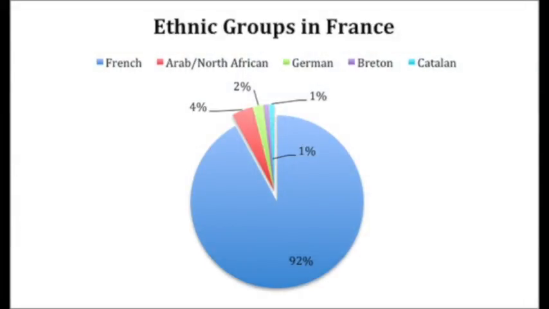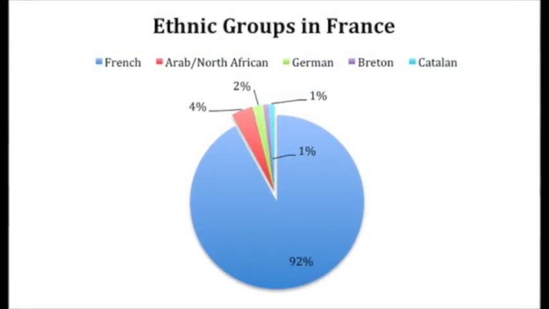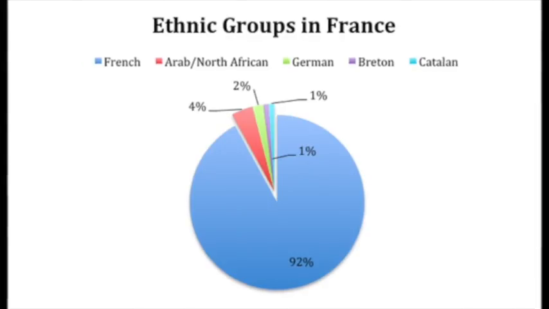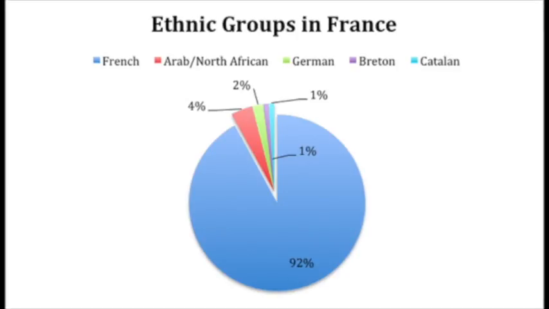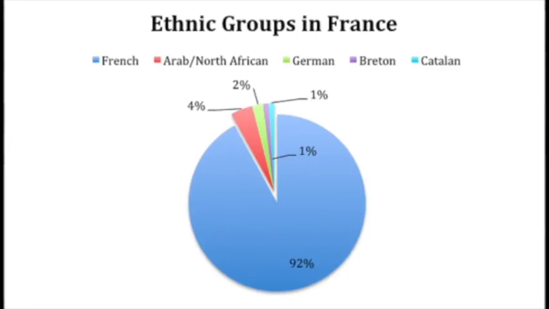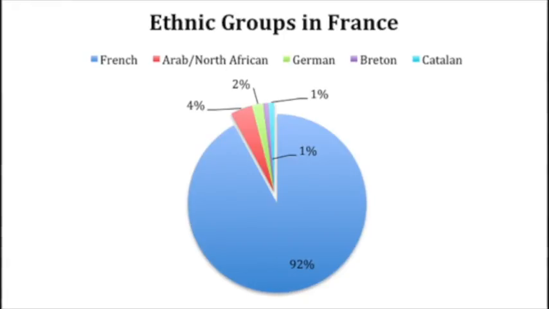There are many different areas in the socio-culture of France. To begin with, the ethnic groups in France are first and foremost French, which is 92%, Arab North African, which is 4%, German, which is 2%, and Breton, 1%, along with Catalan, which is another 1%.